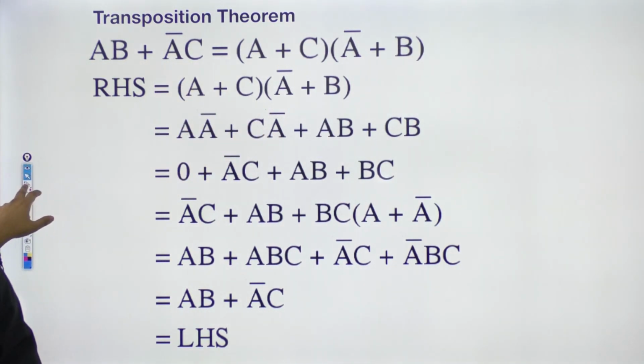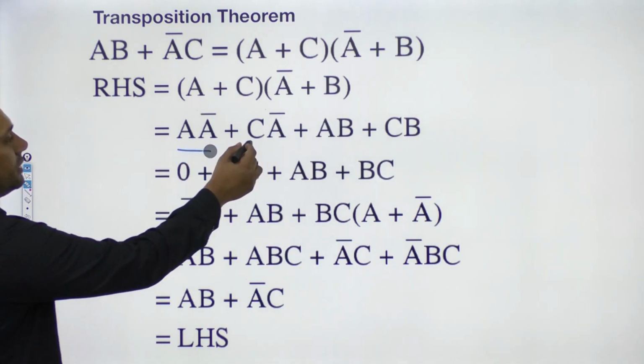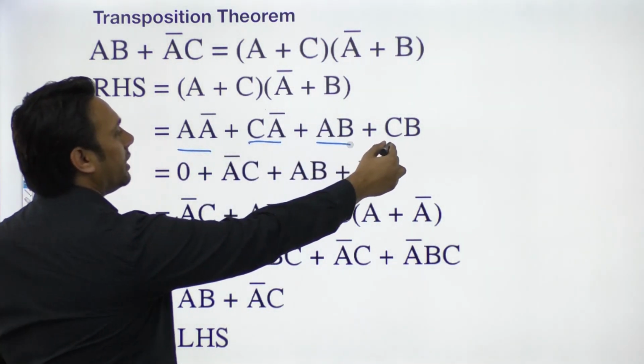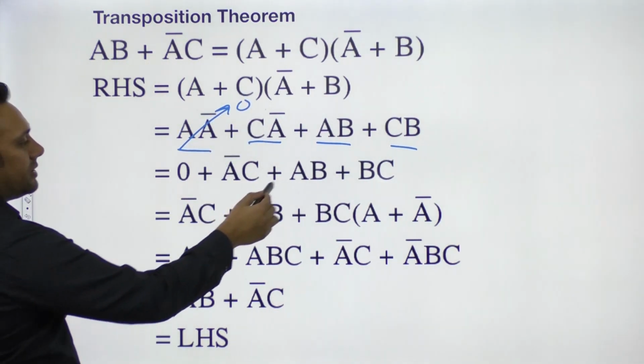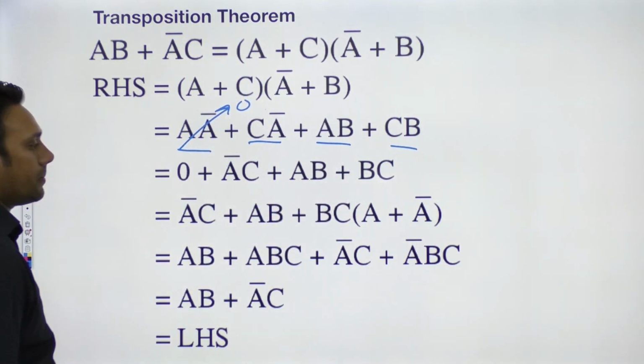So I will get these expressions: A complement, C A complement, AB and CB. So this will become 0. So I will get A complement C plus AB plus BC.